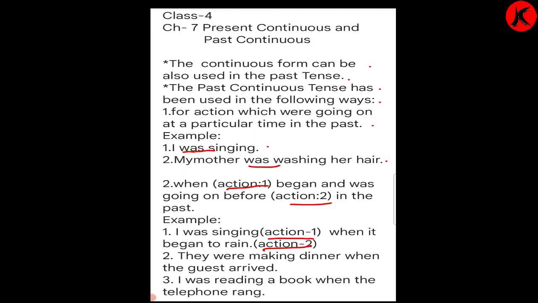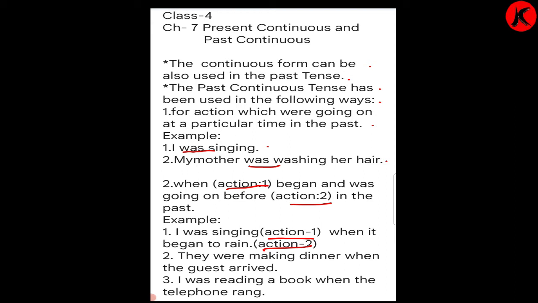She won't say, okay, let the guest come, then I'll make the dinner. No. So what is the situation? They were making dinner when the guest arrived. I was reading a book when the telephone rang. The book which I was reading, I was continuously reading it. At that time the telephone rang.